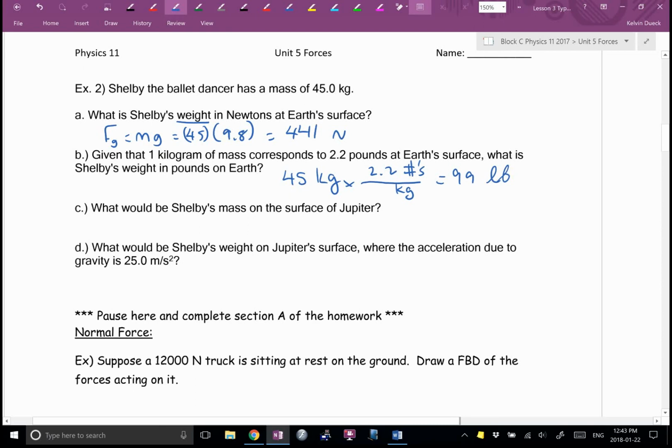So LB you can use as your abbreviation, or pounds you can use as your abbreviation. Or you can write the word pounds. And here's what that means, by the way. On a standard bathroom scale, pounds is the unit of force. Pounds is the imperial equivalent of newtons. Kilograms is a unit of mass.